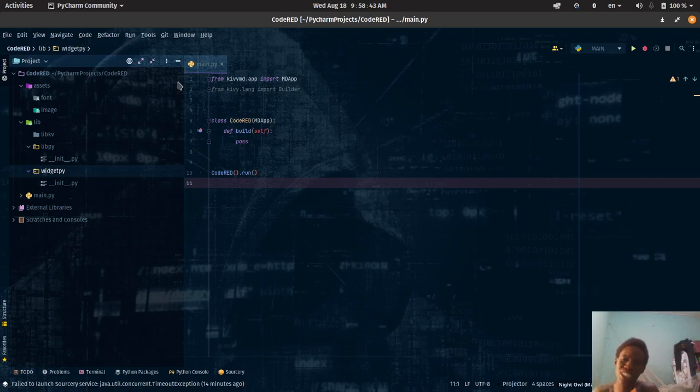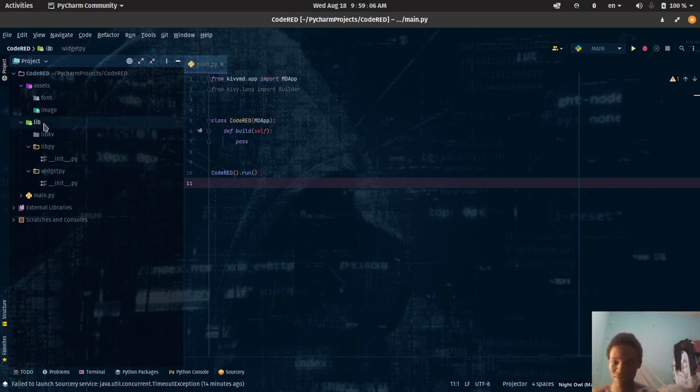Because if you create a widget in KV, it will look more scattered, and let's say you want to add extra functionalities to it, you want to create an event on this, on that, you see that you have to call different IDs to locate it. We don't want that. We want to locate it straightforward. That's why we're creating this, to make it much simpler to access. We're making work easier for ourselves here.